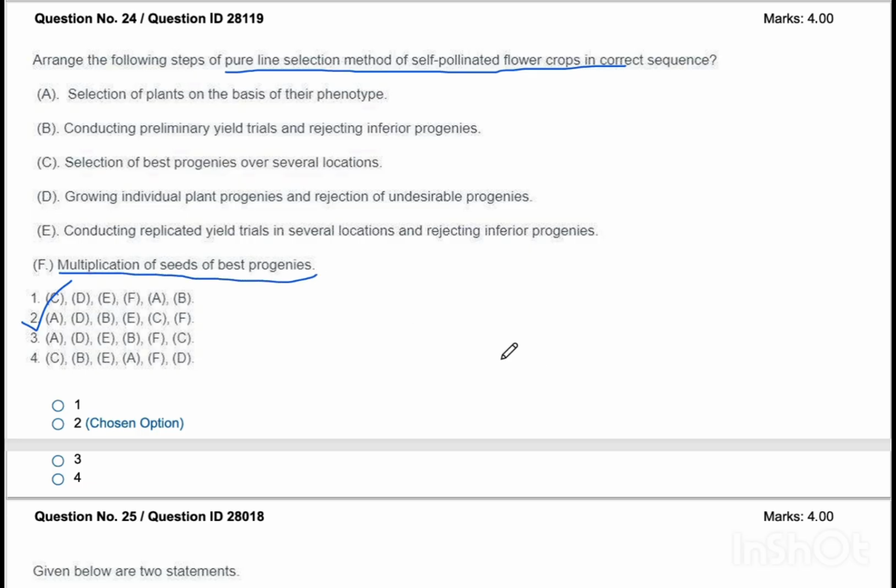And once I read it, I was damn sure that multiplication occurs at the last of the process. In whichever experiment, multiplication occurs in the last. Okay, so F is the last. Once you are sure of that, you can finalize the answer. Then we'll have to go and check. Yes, first of all, before starting anything, we have to select. The selection of plants on the basis of the phenotype is the first one.